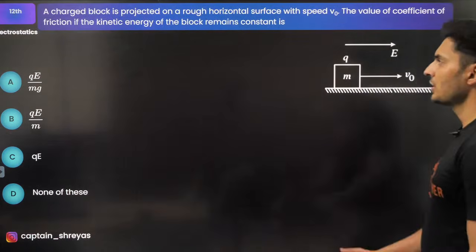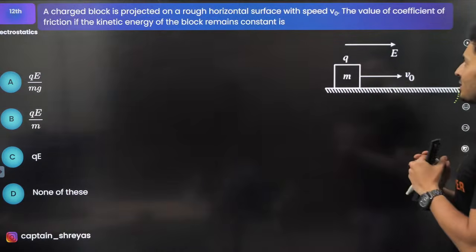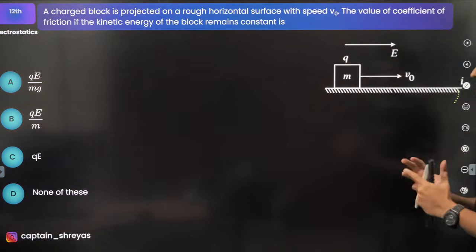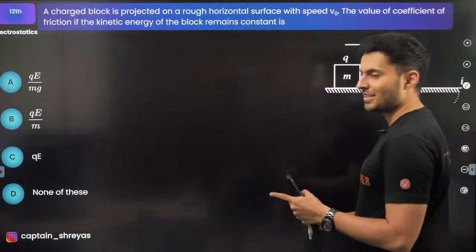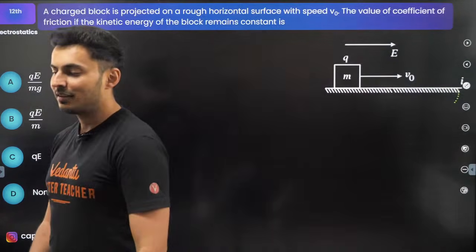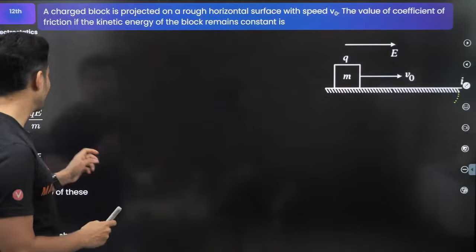Moving on to the next question. There is a charged block. It is projected on a rough horizontal surface with speed v0. The value of the coefficient of friction, if kinetic energy remains constant, is? Interesting question. Read the question.